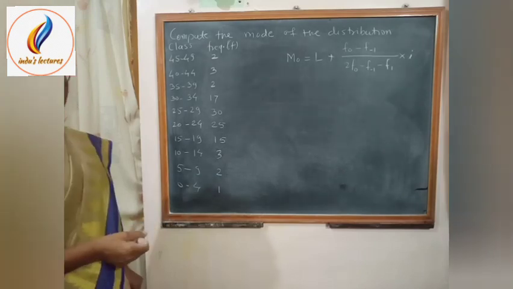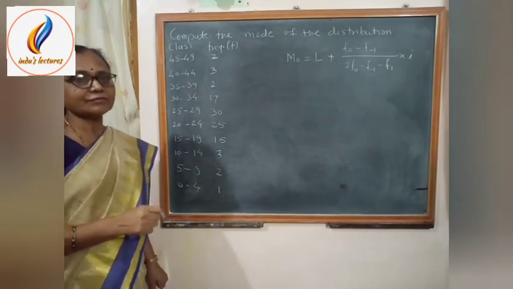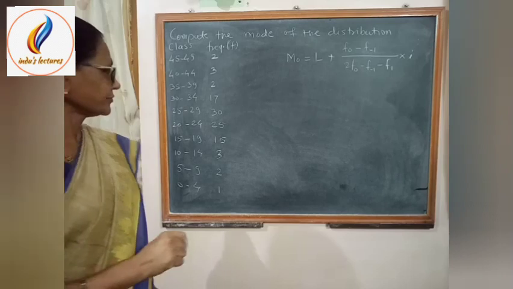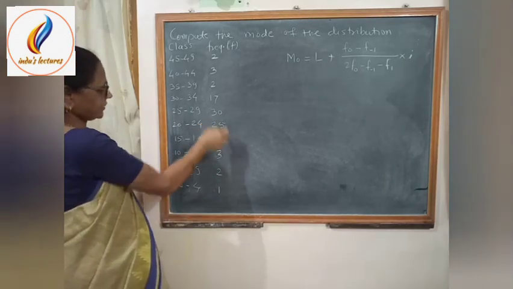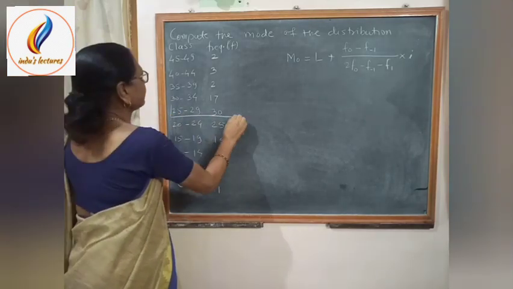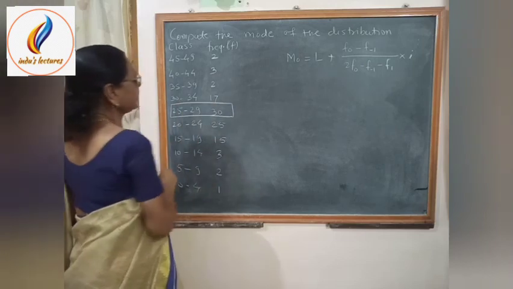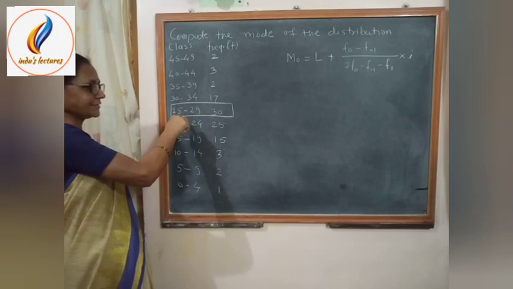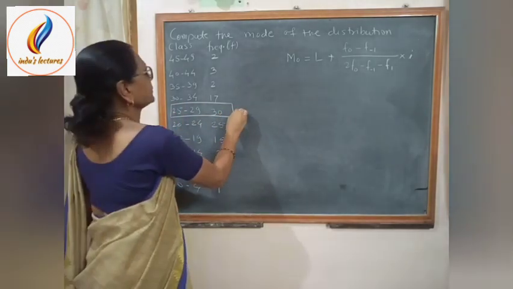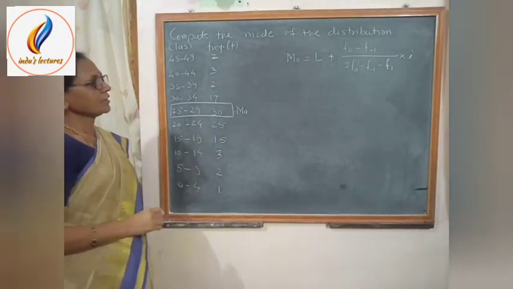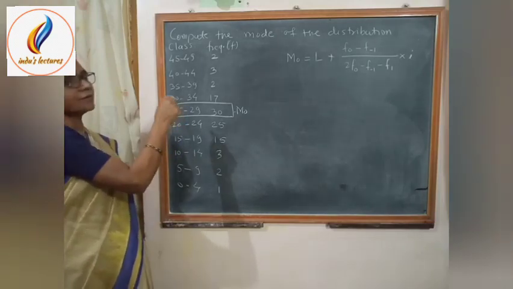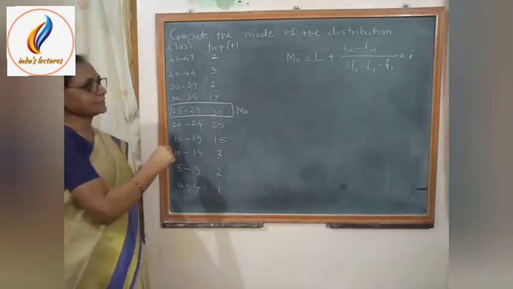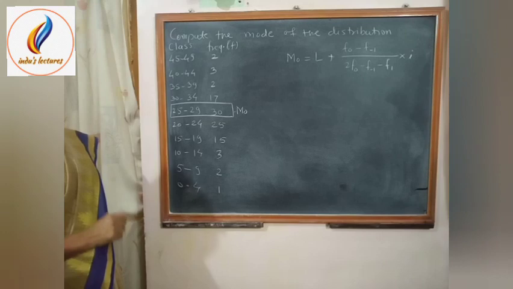Now, consider the class interval whose frequency is highest. So the highest frequency is 30 and the class interval is 25 to 29. That means it is the class interval of mode. Mode lies in this class interval. Now, when we consider the modal class, what is L?